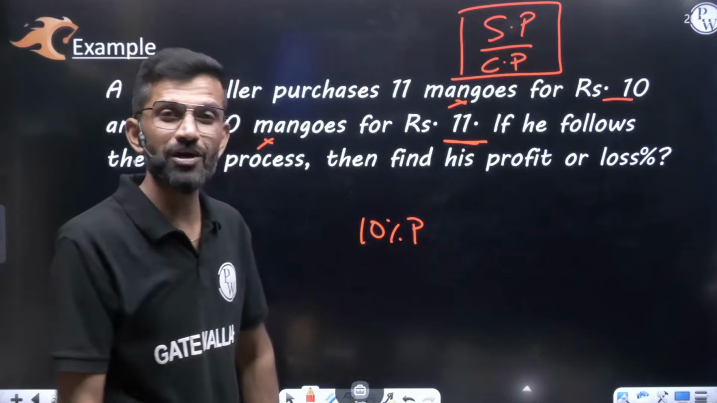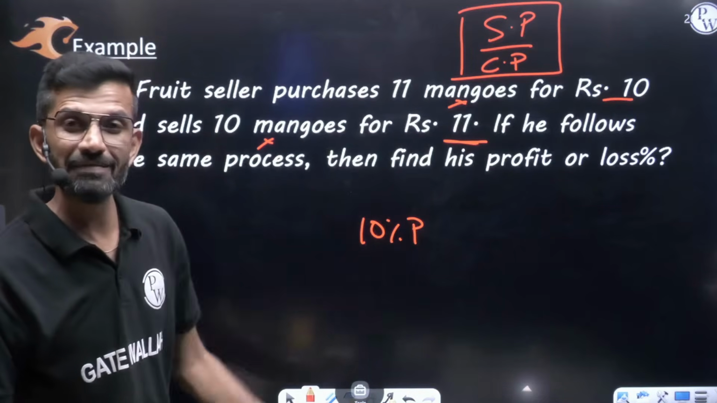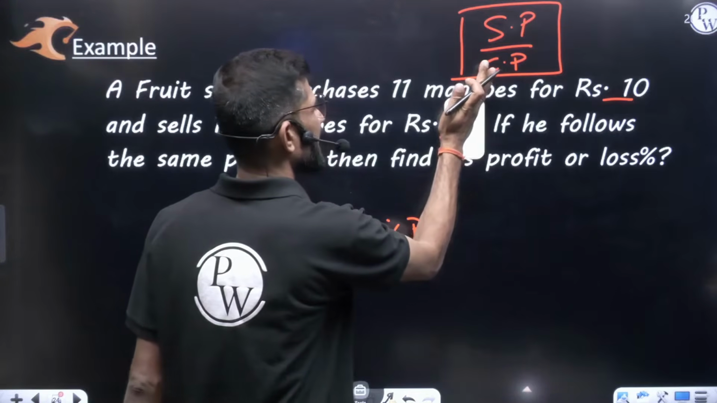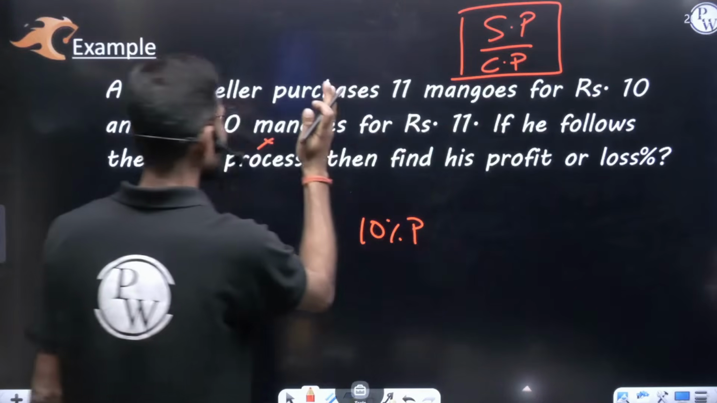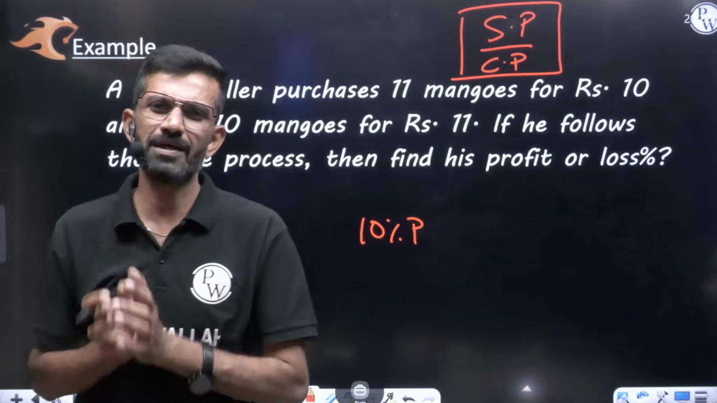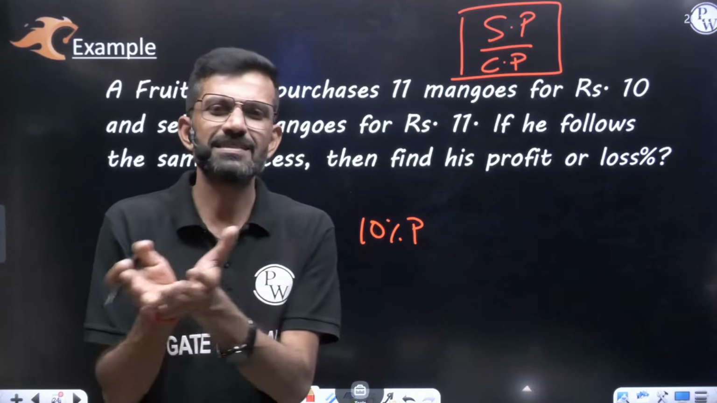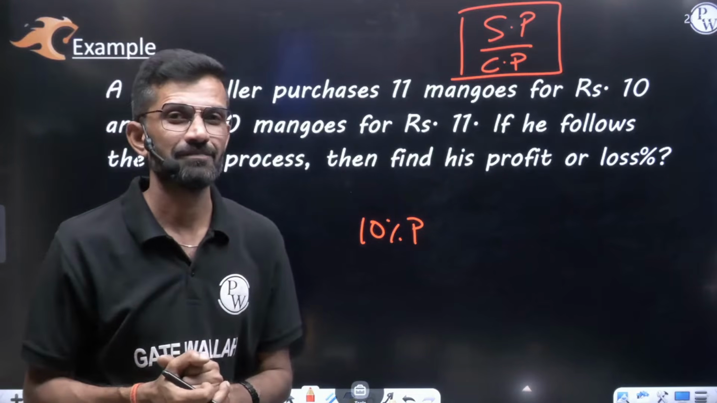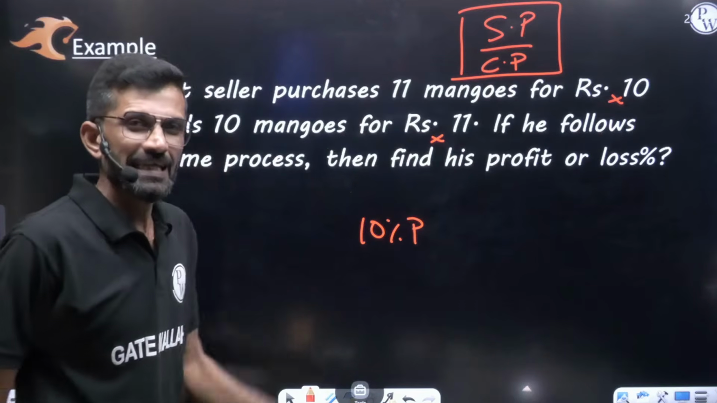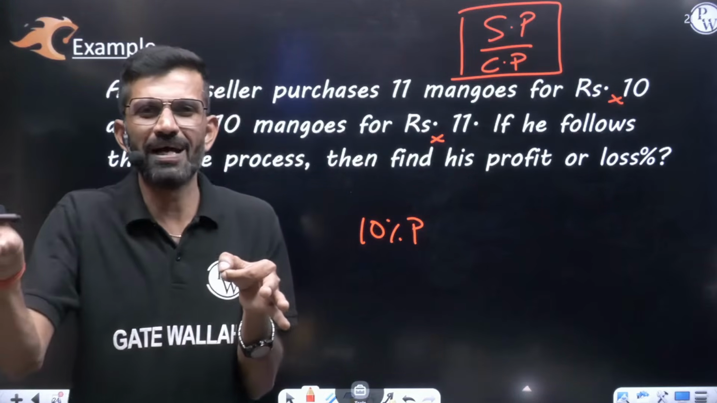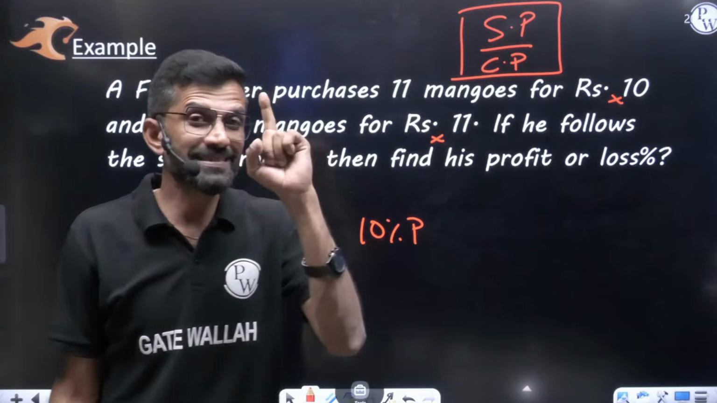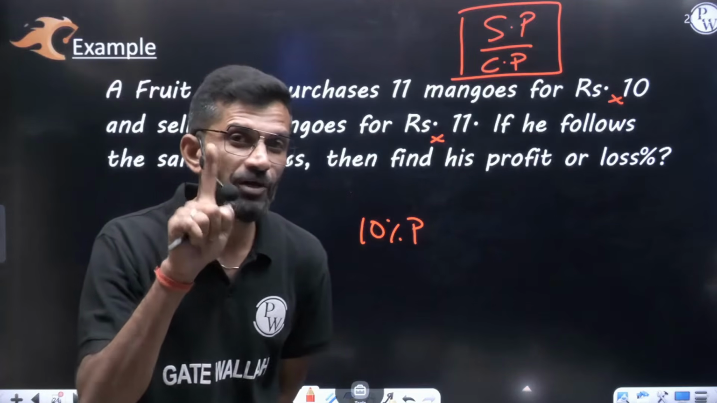But 10% profit holds only if the number of mangoes is not given. But here they are giving mangoes also. Now let us understand this question, let's say the price is not given. The price is equal, meaning how much he invested, the same money he got from the customer, but the mangoes were different. Only the mangoes are given. He purchased 11 mangoes and sold 10 mangoes, and he got his investment, his money, back. It means that by selling every 10 mangoes, he is getting 1 mango profit.